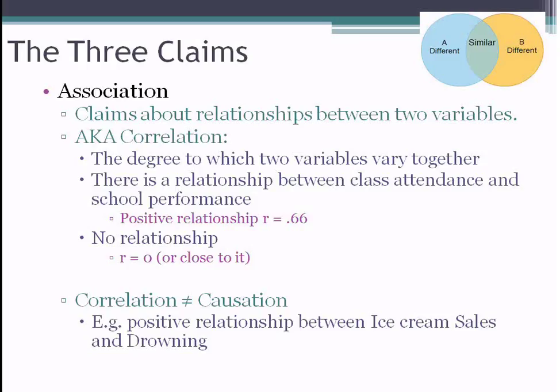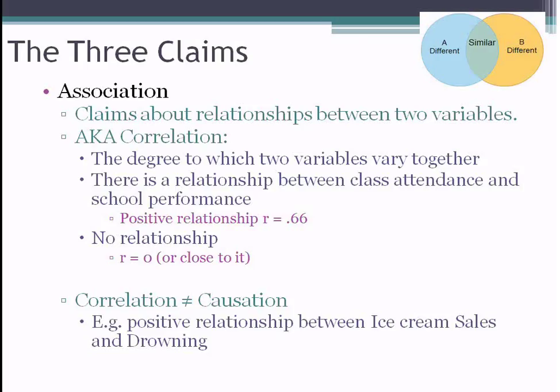Now, when we talk about association, we're really talking about correlation. So if you've had statistics yet, then you sort of know what we're talking about here with correlation. Correlation can range from -1 to +1, with +1 being a perfect positive correlation, -1 being a perfect negative relationship. So for example, there's a relationship between class attendance and class performance. In other words, if I know something about your class attendance, I can also know something about your performance. This is a positive relationship, so as attendance goes up, performance also goes up.